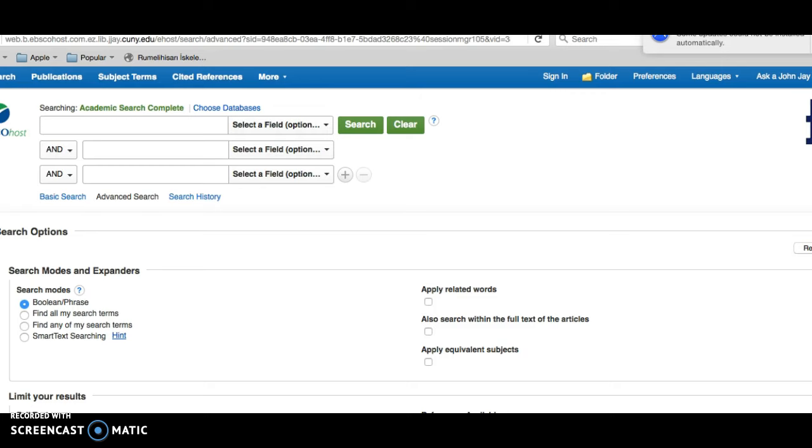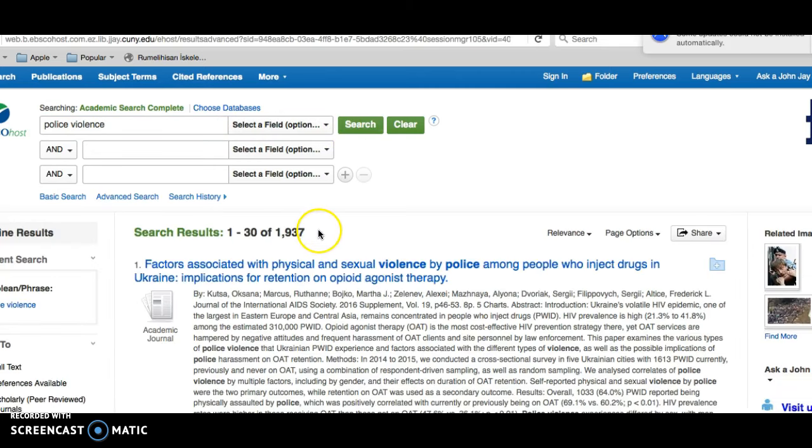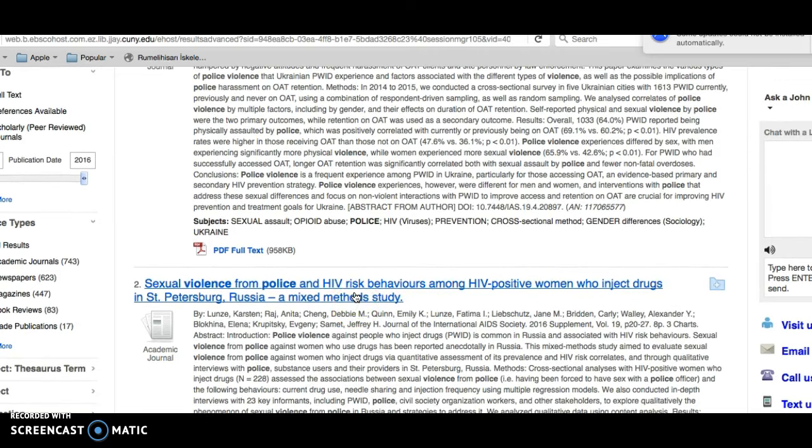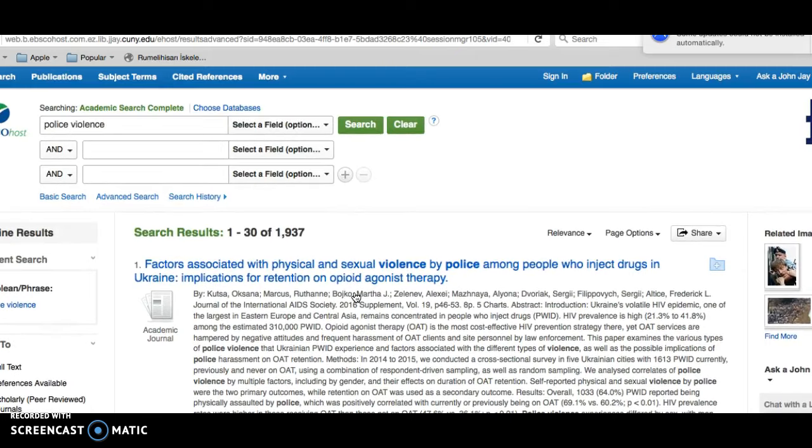Let me demonstrate. I want to use an example, a concrete real-life example from a student last year. A student last year was interested in the issue of police violence, police brutality, and started his search by doing this, entering the words police violence. And you'll see it returned a large number of articles, but if you notice, it's returning articles that have the word violence or police anywhere in the article. Many of those have nothing to do with the issue that he was interested in. For example, these top two articles aren't really what he was interested in.